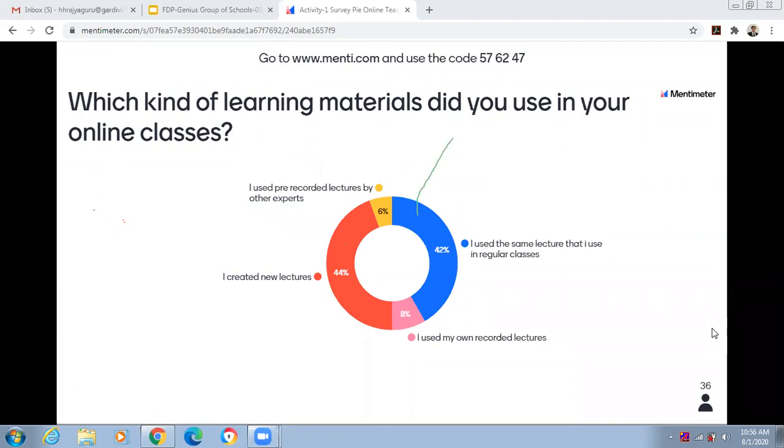But there is no limitation on the number of presentations. For each presentation, you have a different Menti code.